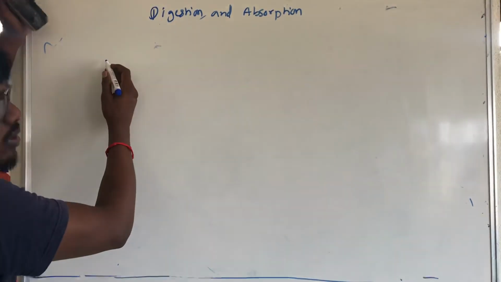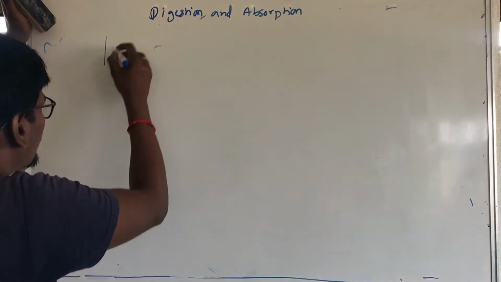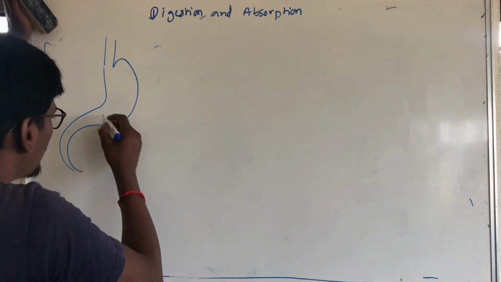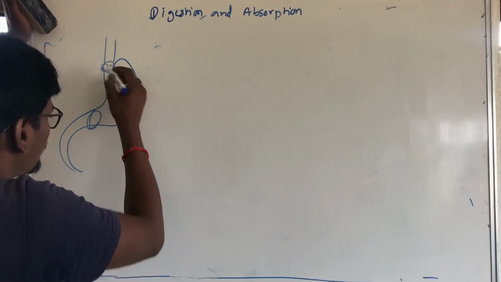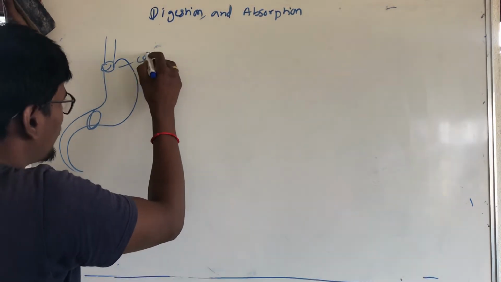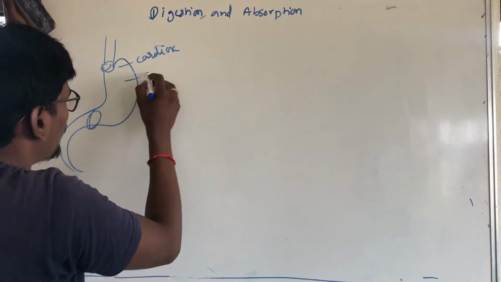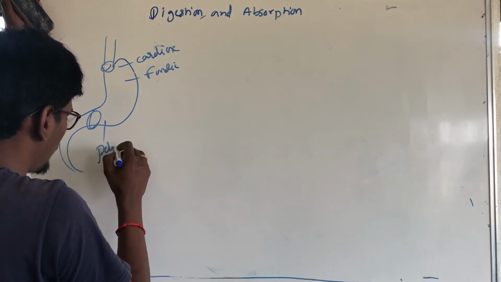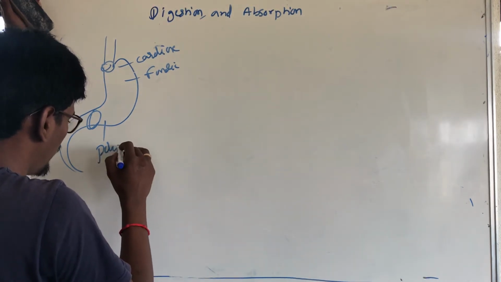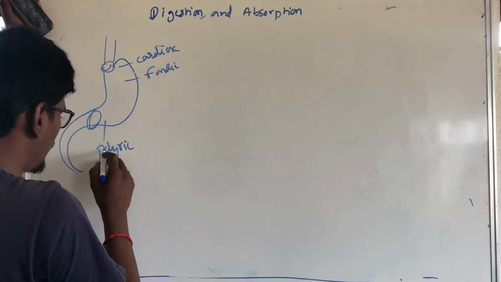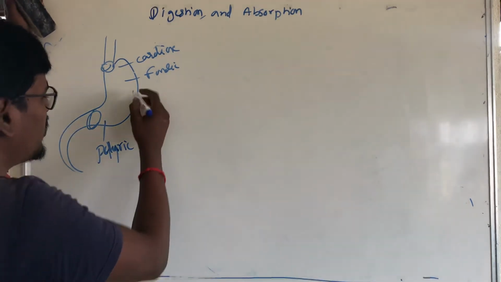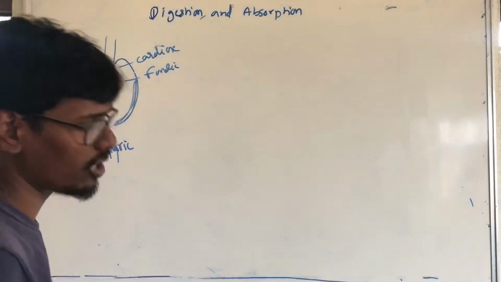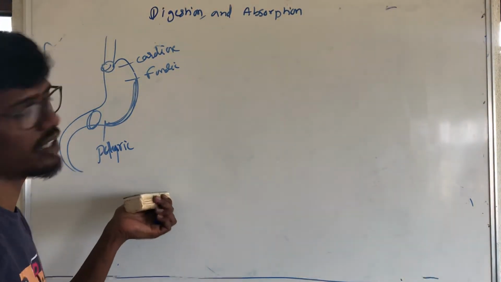Next, what are the layers? This is the stomach. This is the cardiac region, fundic and pyloric. This region is the stomach. So what layers are present in the stomach? We will see now.